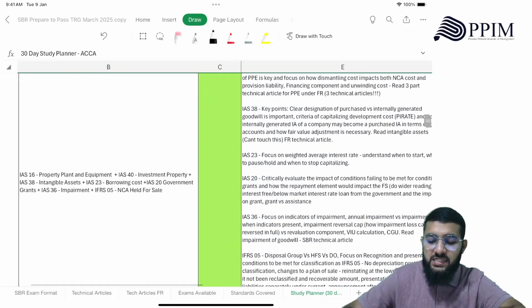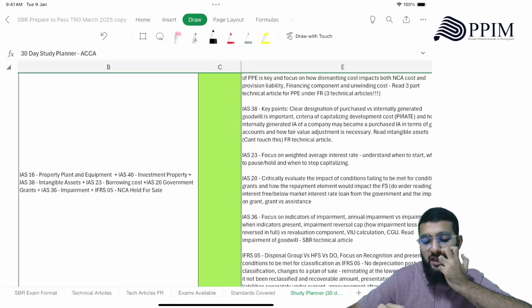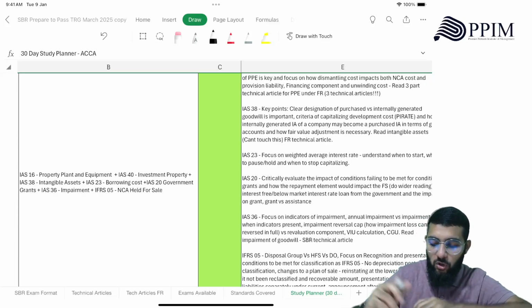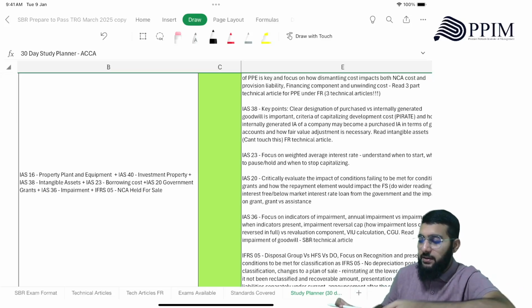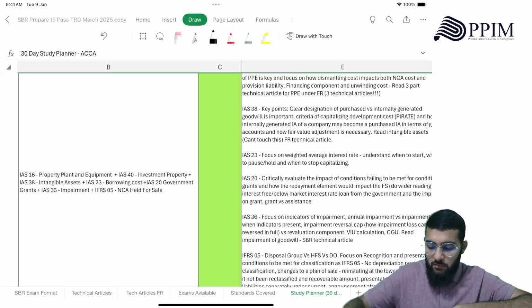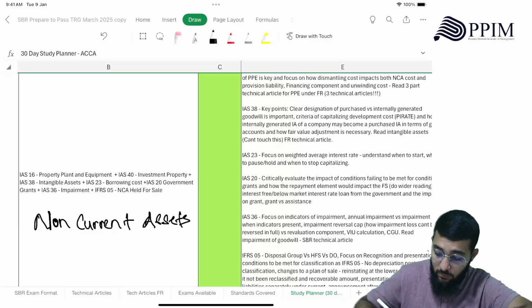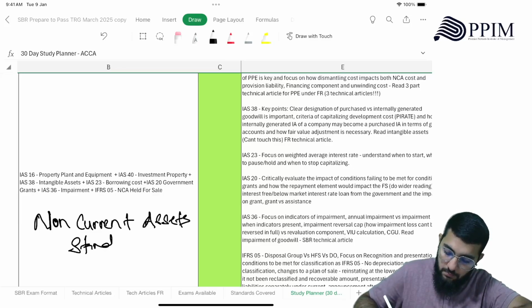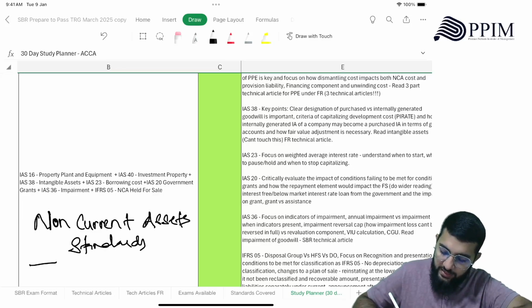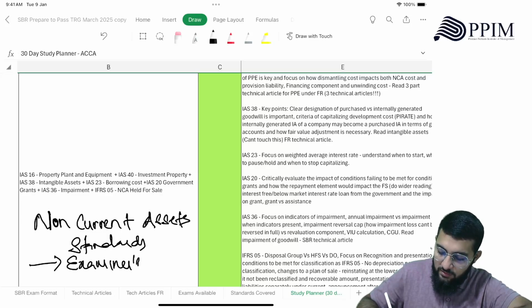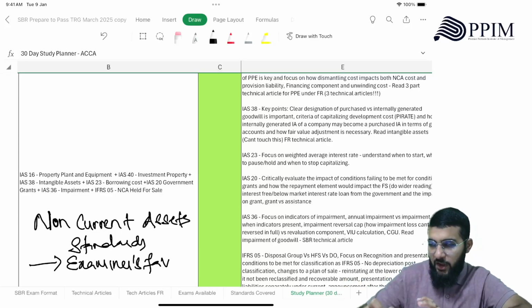So IAS 16, 40, 38, 23, 20, 36, and IFRS 5. These are what you call non-current asset standards. And this is examiner's favorite area, right?